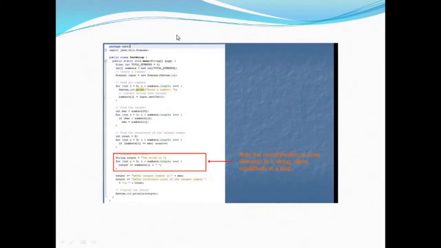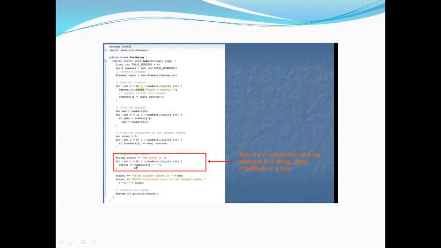And there's another program over here, like if we want to concatenate the array elements like a string. Suppose it is having 1, 2, 3, 4, 5. It is array 0 having 1, 1 having 2, 2 having 3. If you want to concatenate all the values of the array, then what we have to do is, we first of all make a string variable output, and that will contain the initial string, that is, "the array is". Okay, here in our case it is "the array is".